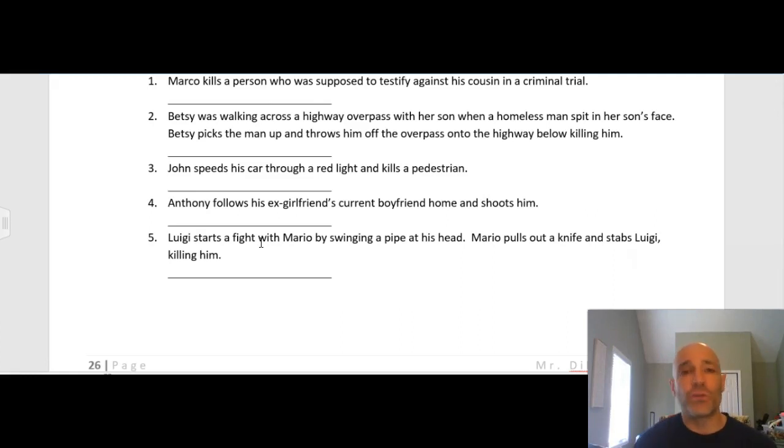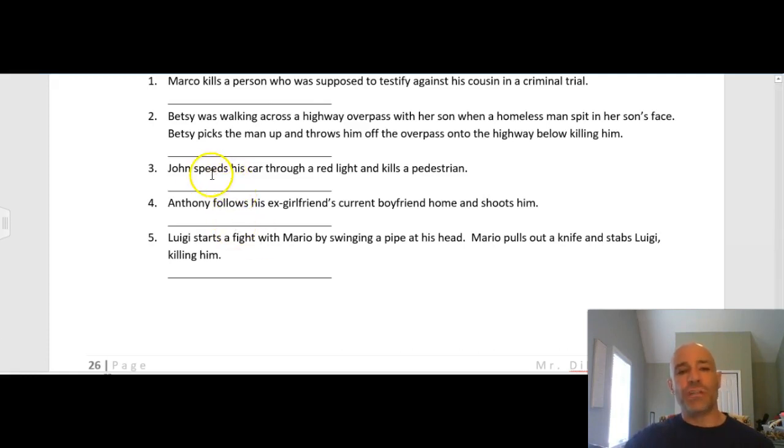Eventually, it would come down to how good the lawyers are and a lot of other factors and what the jury believes. So this is either manslaughter in the first because of extreme emotional disturbance for Betsy, or murder in the second degree because she intentionally killed someone. Maybe you could even argue that's manslaughter in the first degree because Betsy didn't plan on killing him, just hurting him, but that doesn't necessarily make sense if she's throwing him onto a highway.